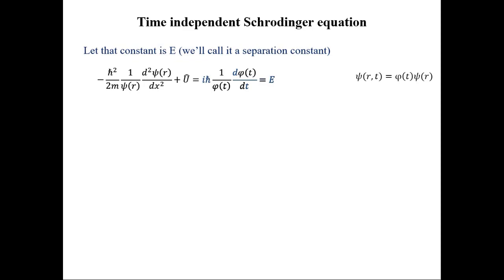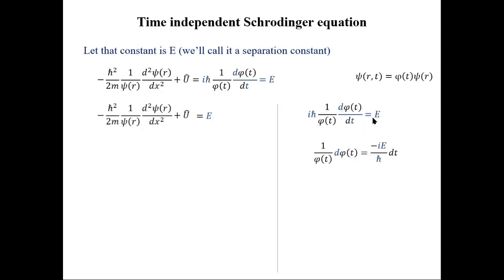Now we can have two equations, one this and another this. This is position dependent and this is time dependent. Let us solve this equation first. We can simplify this like that and we can solve it to have phi of t equal to exponential of minus iota E t divided by h bar. So this is the time evolution of the wave function.